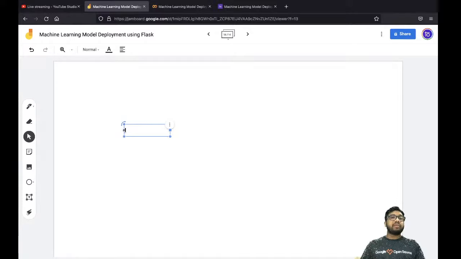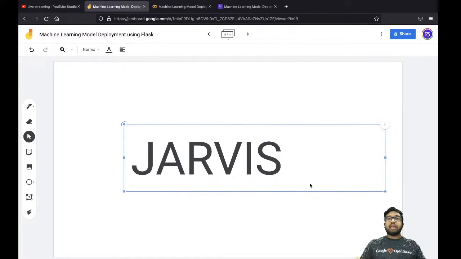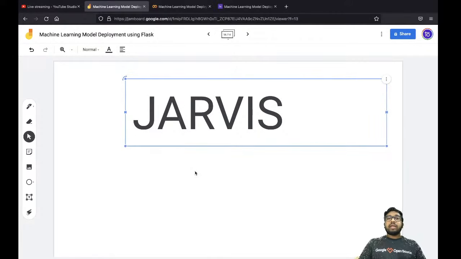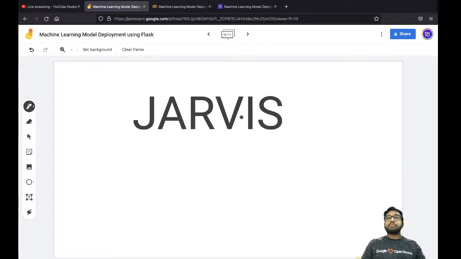Let's suppose I'm having a phrase as Jarvis. Right now, over here, this Jarvis has been made up of 6 characters, or 6 letters, you can say. First is J, then A, then R, then V, and then I, and then S. Right? What happened is that each character or each element has been assigned a position.